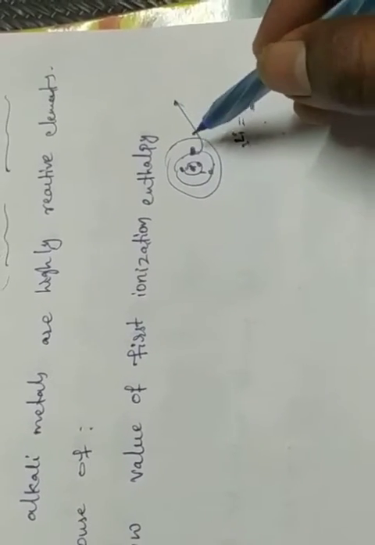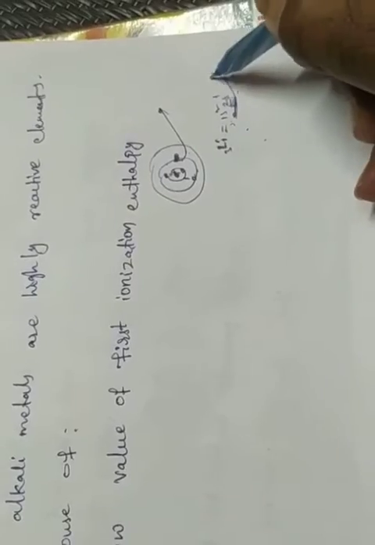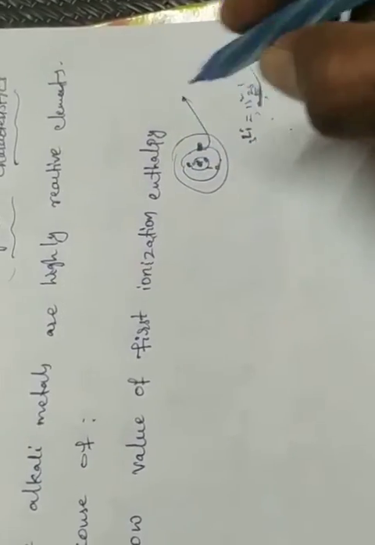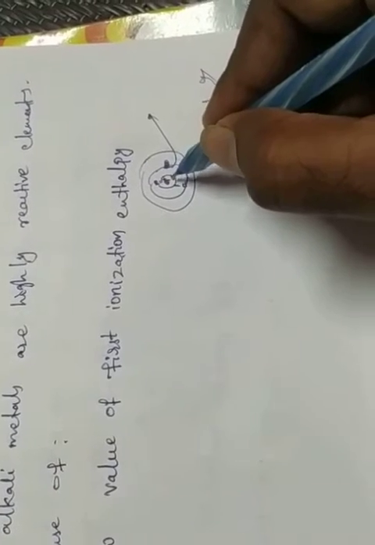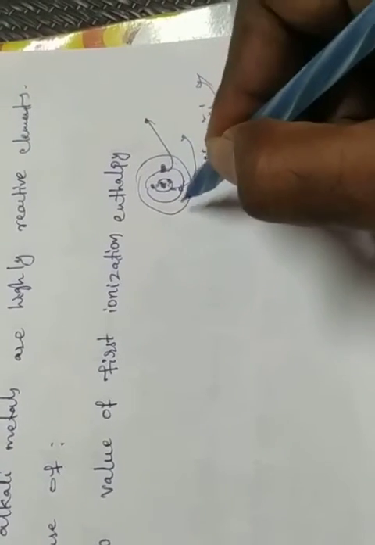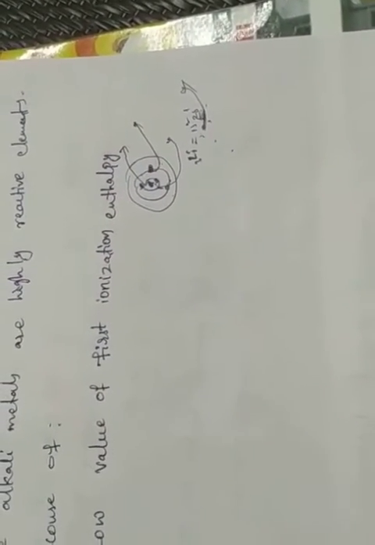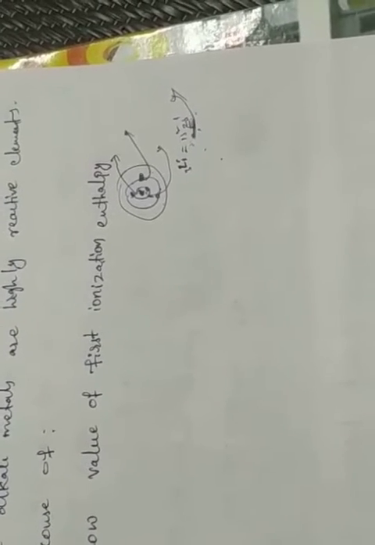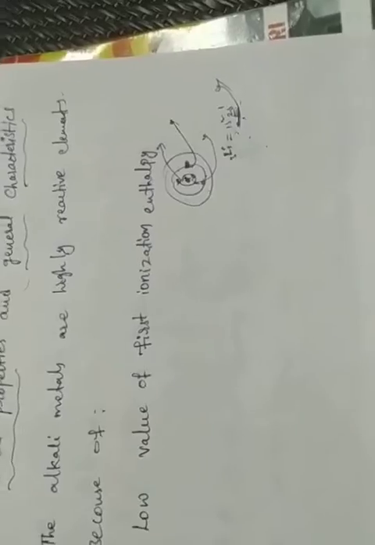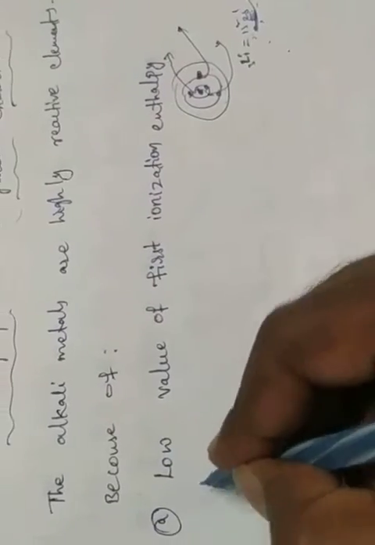First, we remove, okay, this is the first electron we are removing, this is the first ionization enthalpy. Suppose in this atom we have removed the first electron, and next we are trying to remove another electron, this is the second ionization enthalpy. Suppose next we try to remove this electron also, that is the third ionization enthalpy. This is called first, second, third ionization enthalpies or energies. Did you understand this concept? Okay.